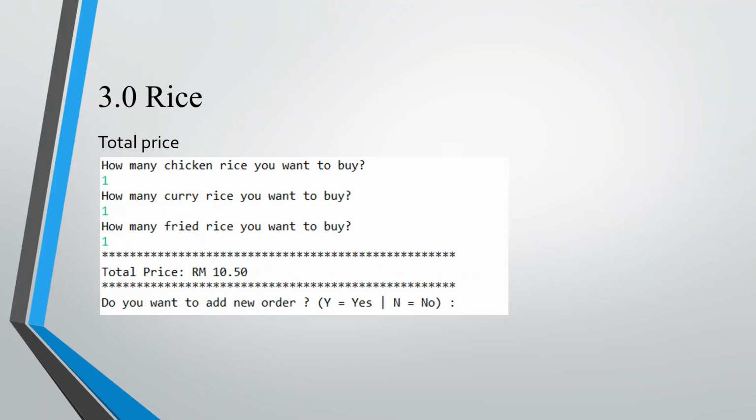After the user inserts Y, the user may insert the quantities of each type of rice, and the system will total up the price based on the quantity and print it out below. Then, if the user wants to buy another kind of food from another foodstuff, the user may insert Y to continue buying or N to stop buying and go straight to the payment section.